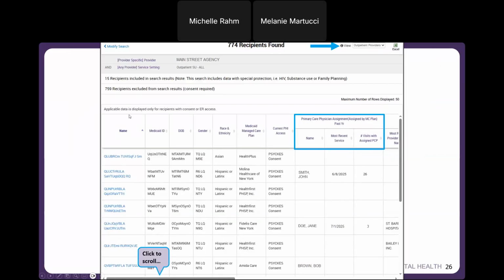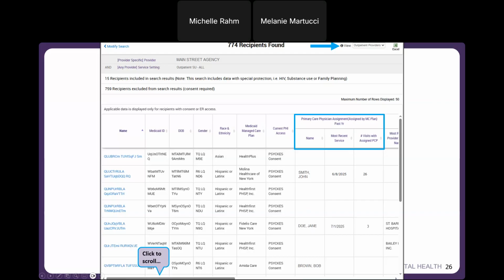So now you can see I have my standard recipient search results columns here, and more columns have been added to the right of my screen. And now I have the ability to scroll. So I can see primary care physician, PCP assignment in the past year by the managed care plan. So for individuals that this applies to, you can see their primary care physician name, the most recent service, and then the number of visits with that assigned PCP.